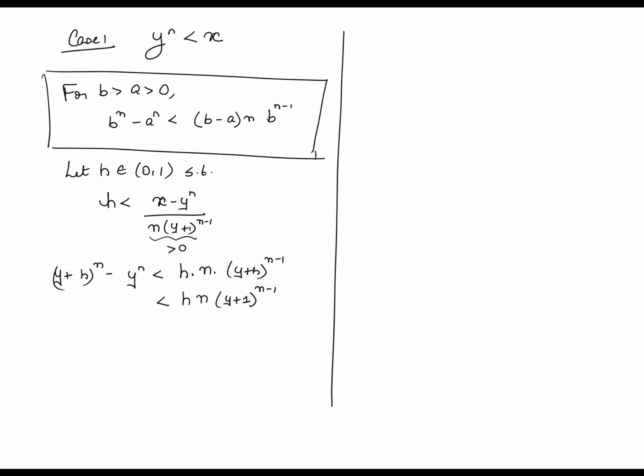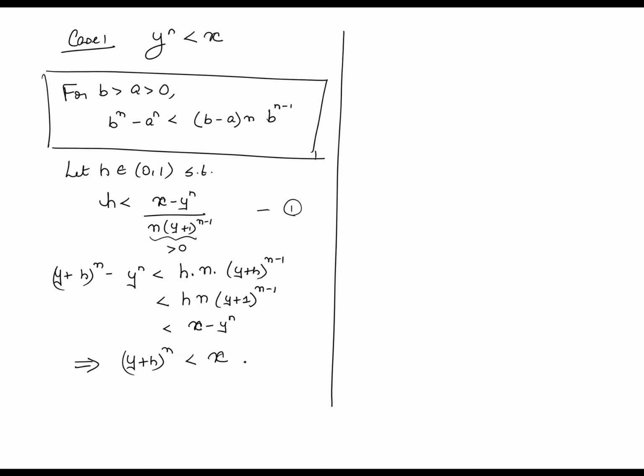Now if you stare at this, it's n times h times (y plus 1) raised to n minus 1. This in turn, from the inequality that we have written just here, from inequality number 1, is further less than x minus y raised to n. So the end conclusion of this string of inequalities is that (y plus h) raised to n is in fact less than x.